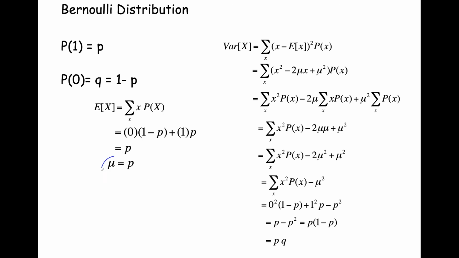We have the mean, mu, is equal to p, and the variance, sigma squared, is equal to pq. So whenever you have a problem that is structured as a two-way outcome with some probability p for one of the outcomes, we'll call it success, and another probability, 1 minus p, for the other outcome, the mean is just p, and the variance, sigma squared, is just pq.